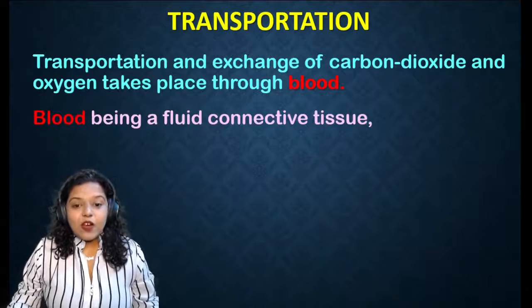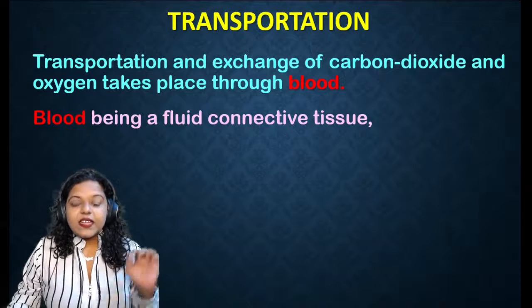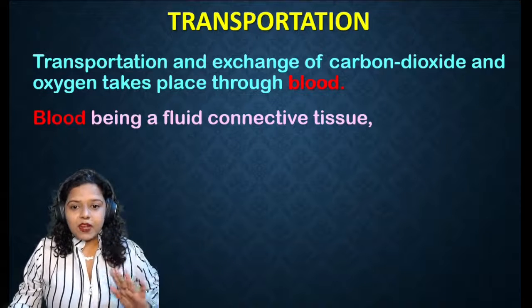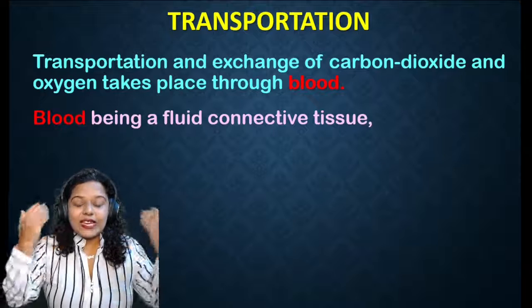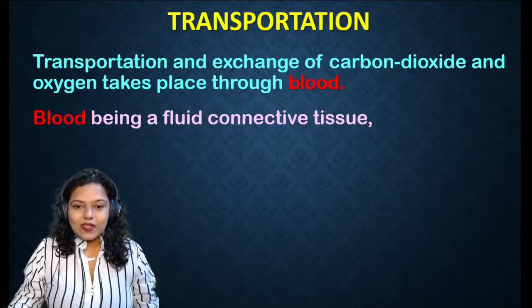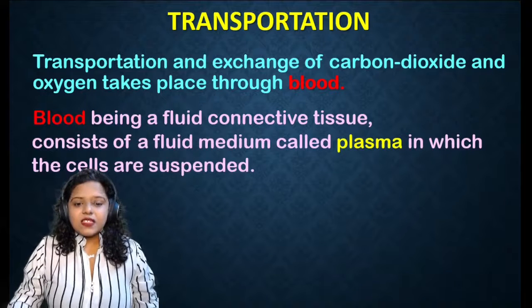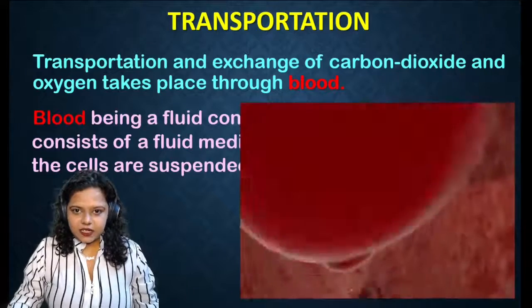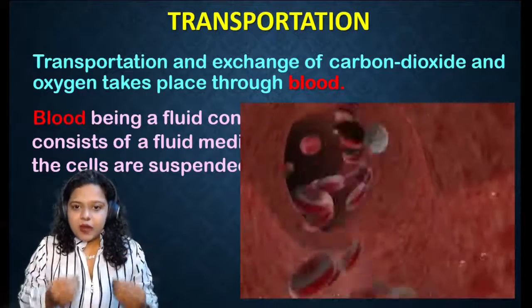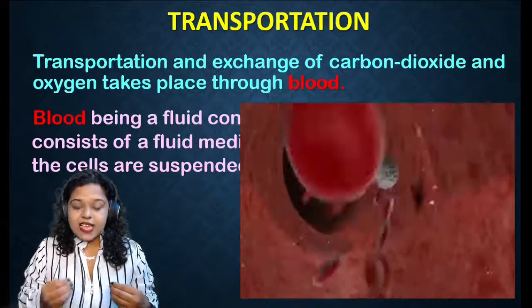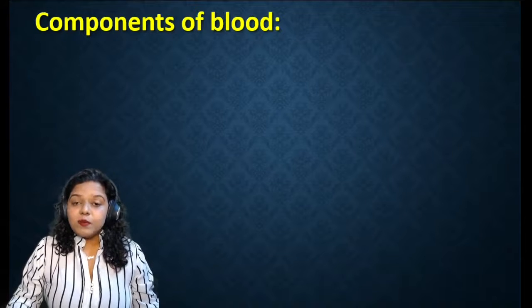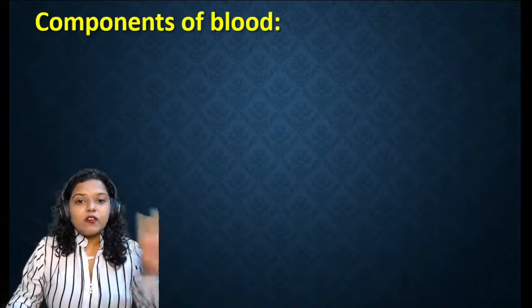Now, blood being a fluid connective tissue. It's a fluid because it can flow. Connective tissue because it connects your entire body. You have blood flowing in your hands, in your legs, in your entire body. So that is why it is called a connective tissue. It consists of a fluid medium called plasma in which the cells are suspended. So your blood has a fluid called plasma and in that plasma it has certain cells. So now let us understand what are the components of blood. There are major 4 components.